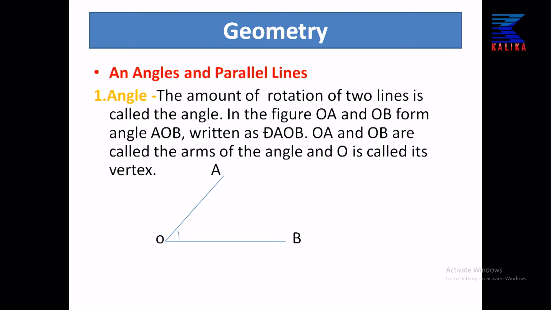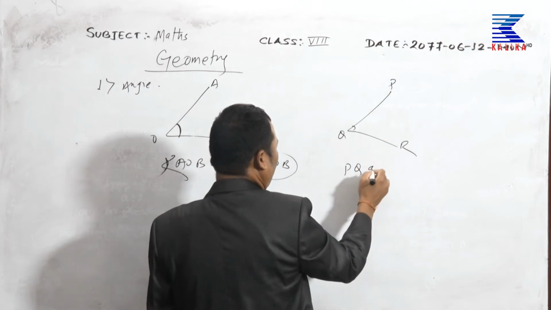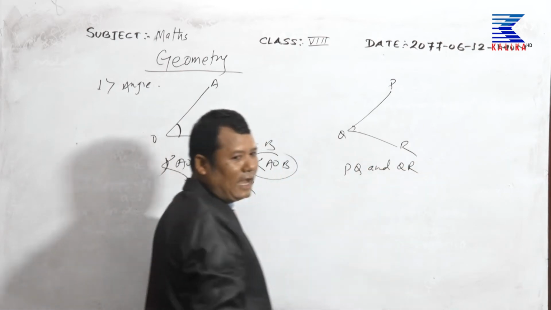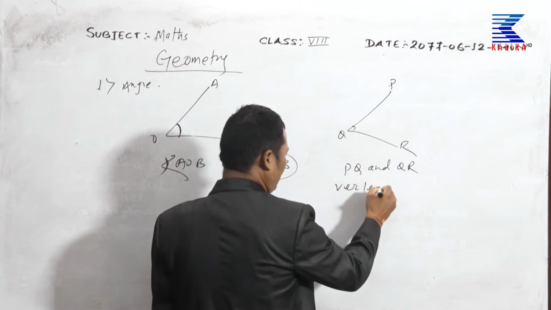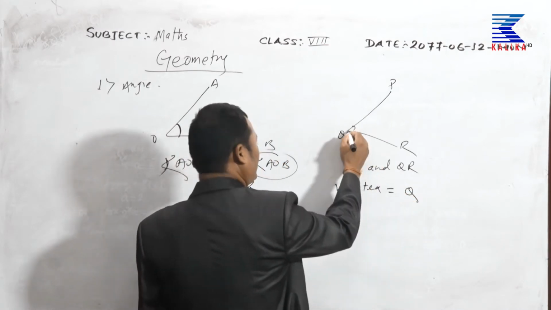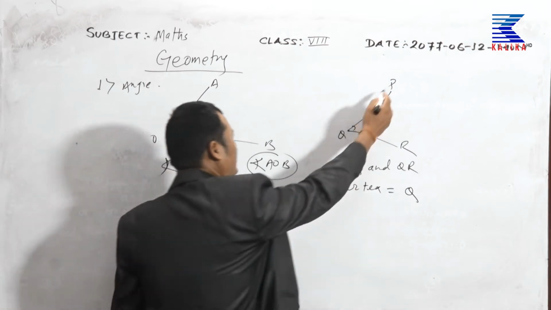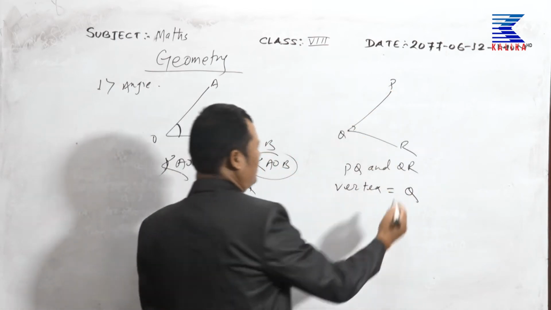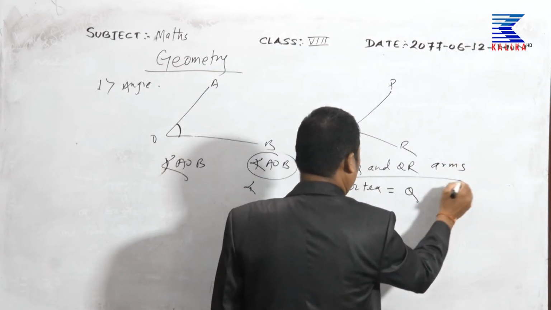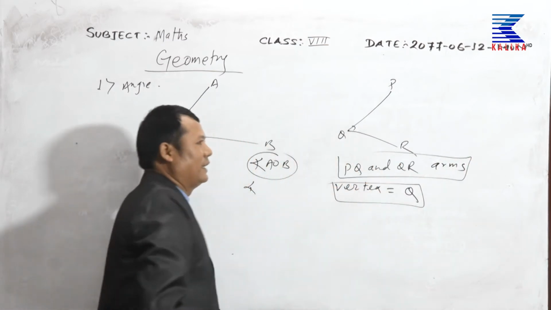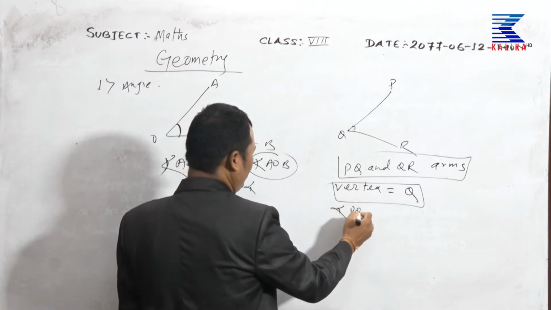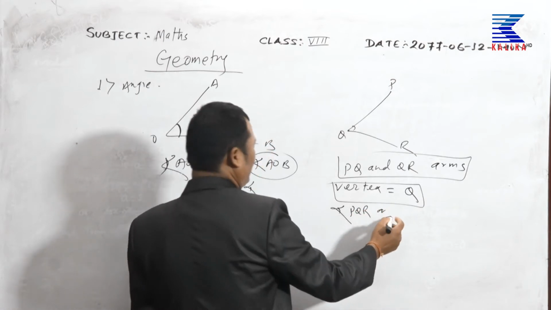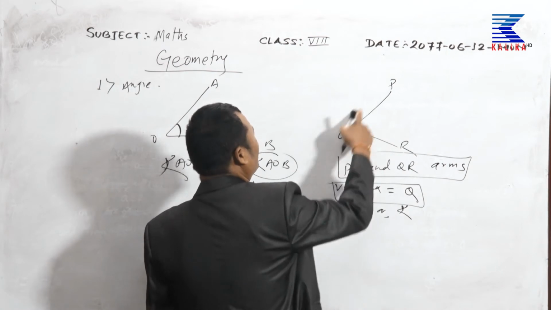Now here, PQR. PQ and QR are arms, and the vertex is Q. Q is the vertex, and PQ and QR are the arms. The name of the angle is angle PQR or angle RQP.